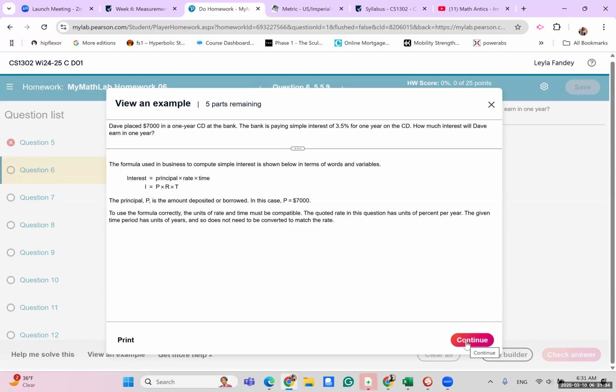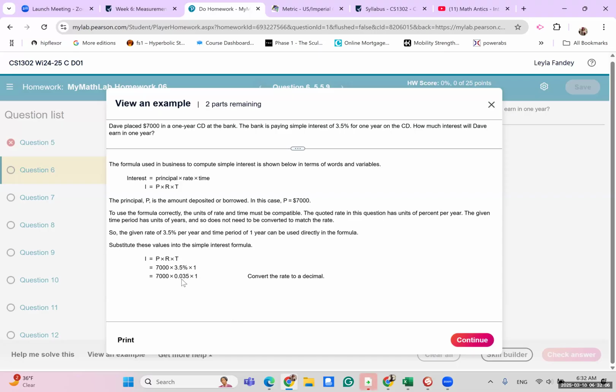So I'm showing you this so that you know how to use the examples on the homework to help yourself. Okay, that's one way to do it. Or you can use help solve me this problem, which basically gives you prompts step by step to solve a problem. But I wanted you to see how you can use this if you've never seen it. So basically, look, super simple. 7,000, okay, 3.5% times 1. Now remember, this is going to change into a decimal. They're just showing you how to place everything, okay? Notice that they change it to a decimal, and all it is multiplication. And you can use a calculator for that.